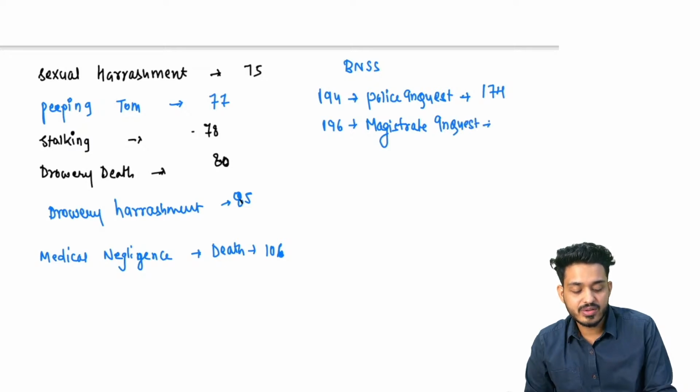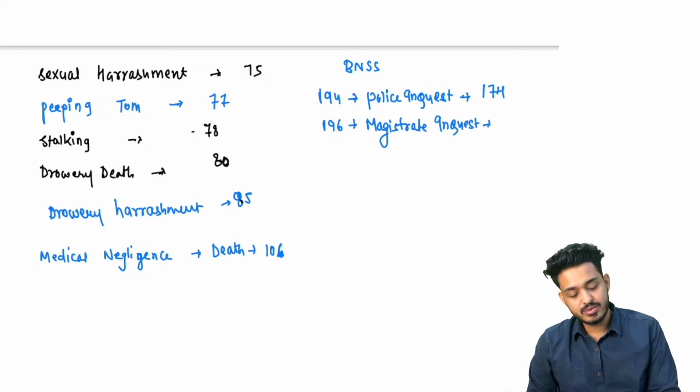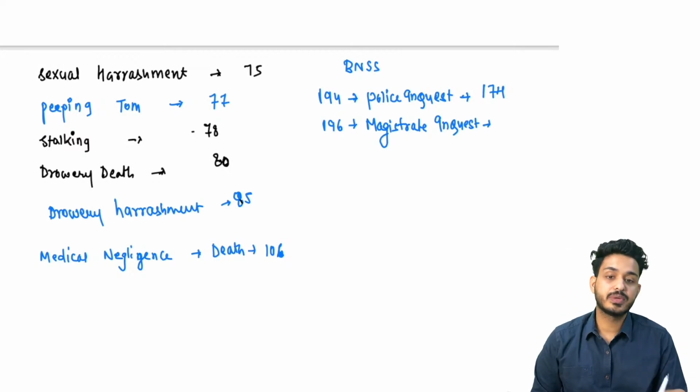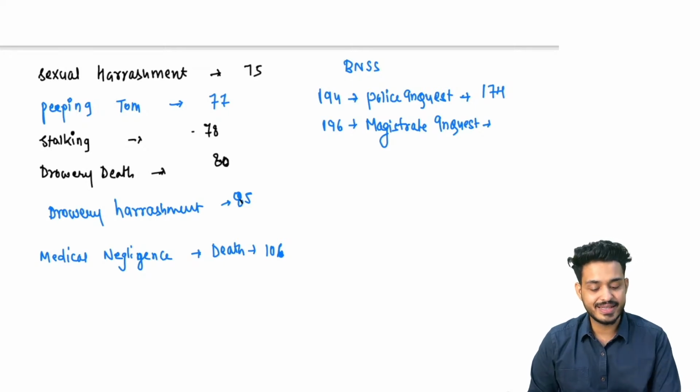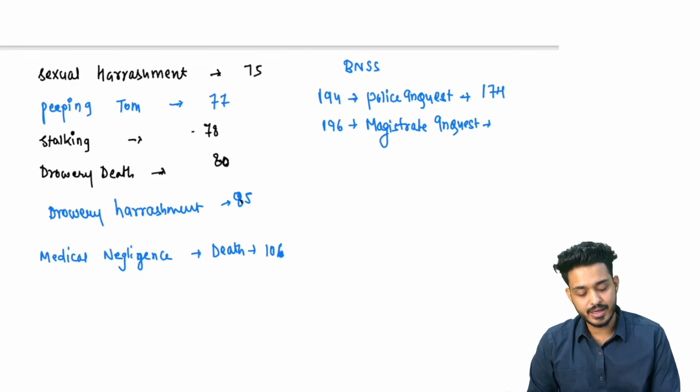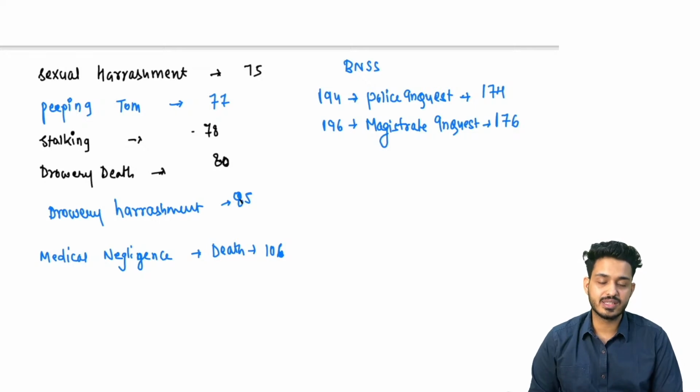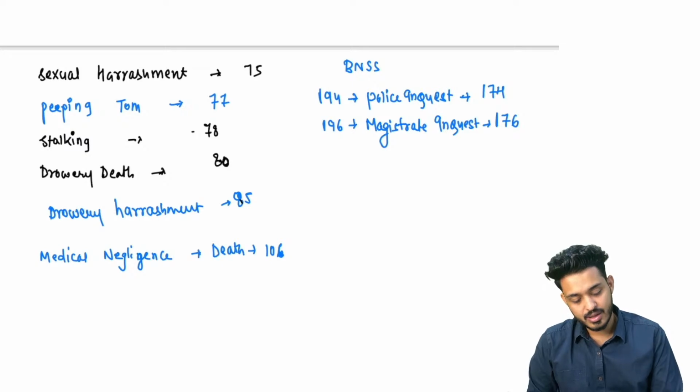Magistrate कब करेगा inquest? When the police failed, right? So in certain cases like exhumation, in certain cases like police custodial death, someone dying in police custody, then the magistrate will do the inquest. Inquiry कौन करेगा? Magistrate करेगा. Now it has become 176. Even in the dowry death cases, magistrate inquiry is there, right?